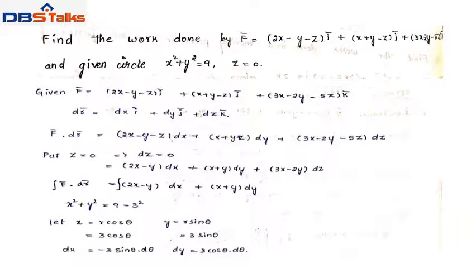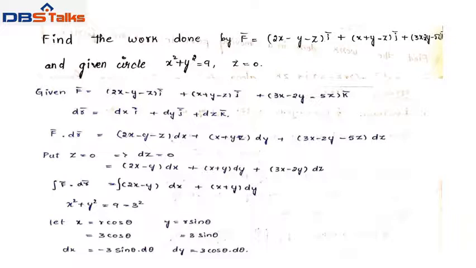Given only the circle equation x square plus y square equal to 9. 9 means 3 square, here small r equal to 3. Polar coordinates are x equal to r cos theta, y equal to r sin theta. Here r equal to 3. So let x equal to 3 cos theta and y equal to 3 sin theta.